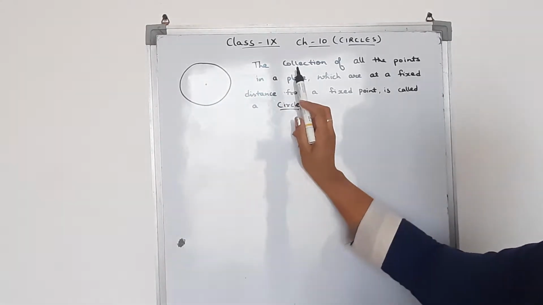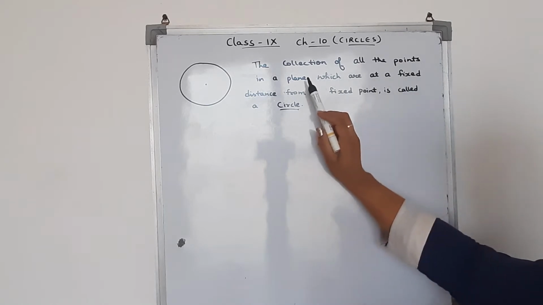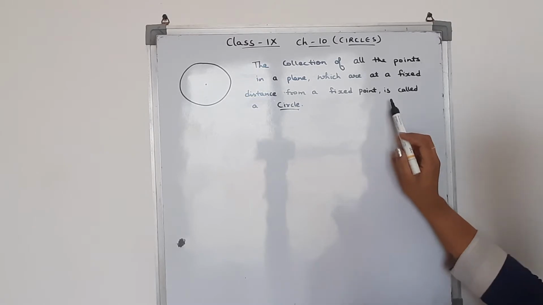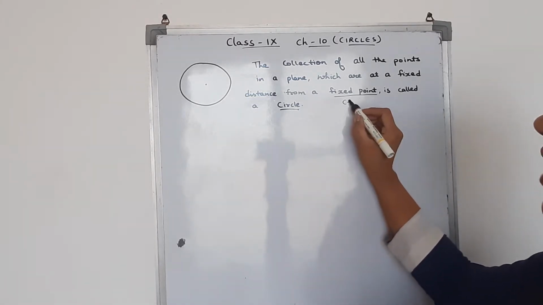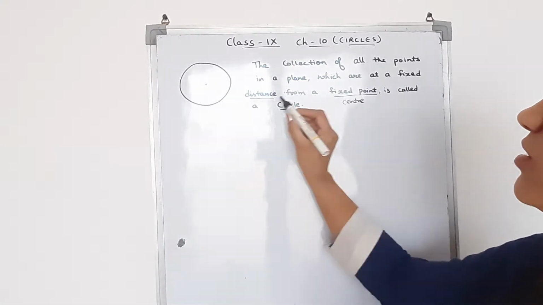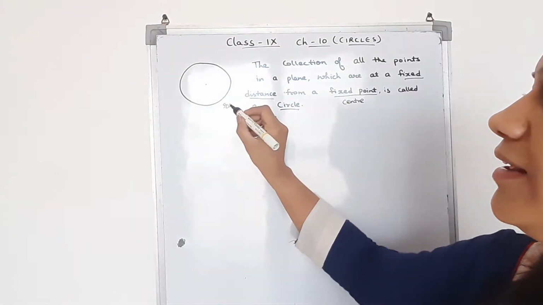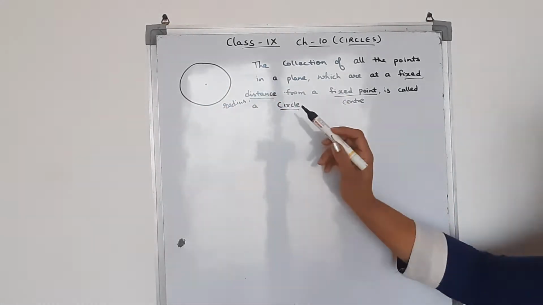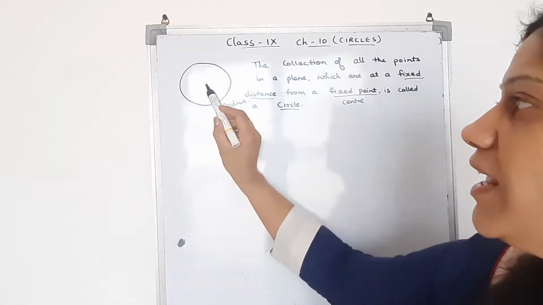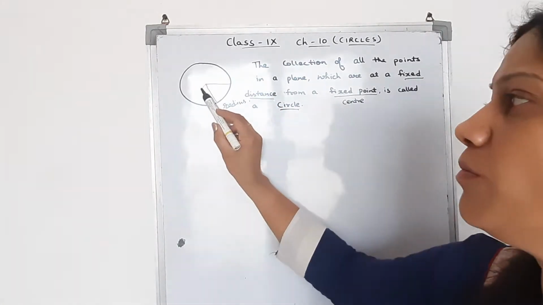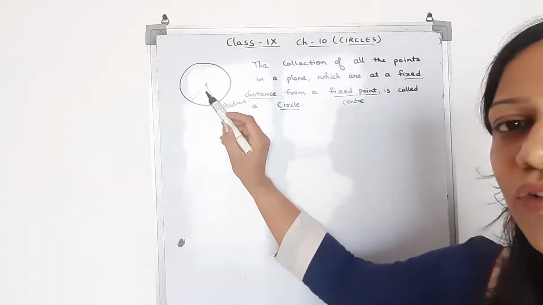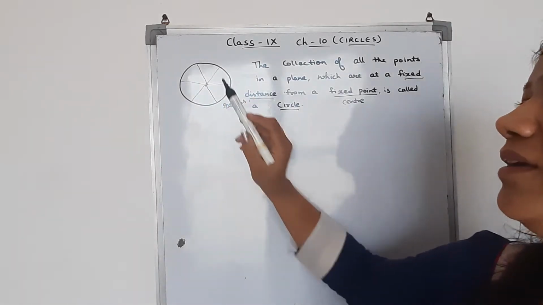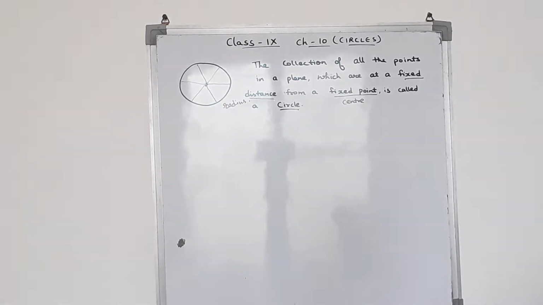What is a circle? The collection of all the points in a plane which are at a fixed distance from a fixed point. This fixed point is called the center of the circle, and this fixed distance is called the radius of the circle. So if we have the collection of all the points in a plane which are at a fixed distance from a fixed point, the center of the circle, and every point is at the same distance from this fixed point, then it is called a circle.